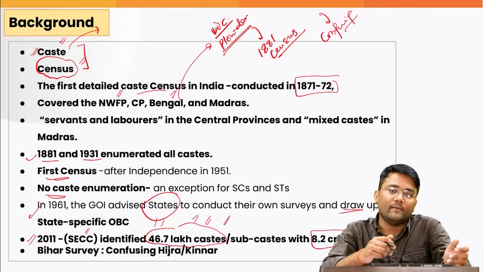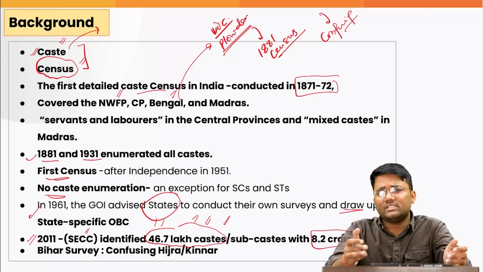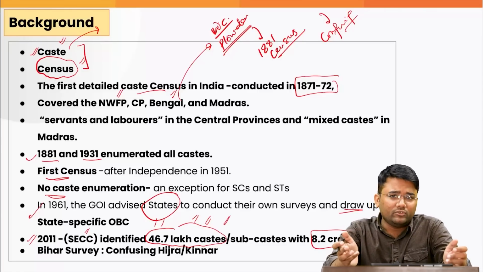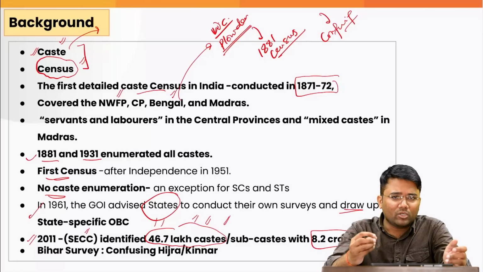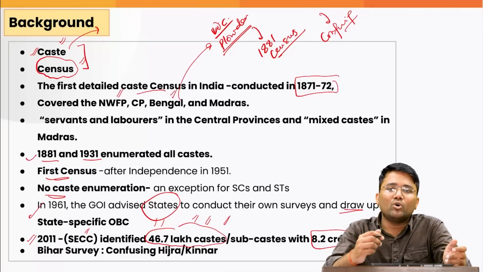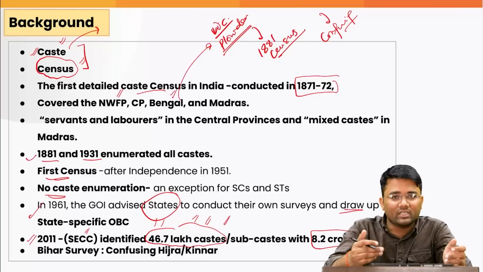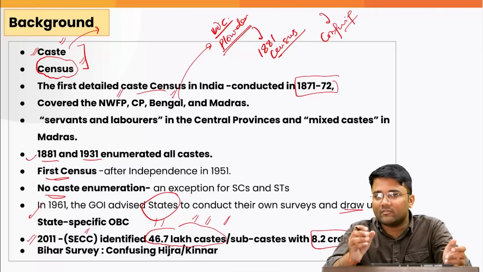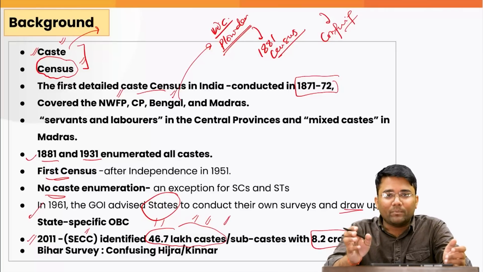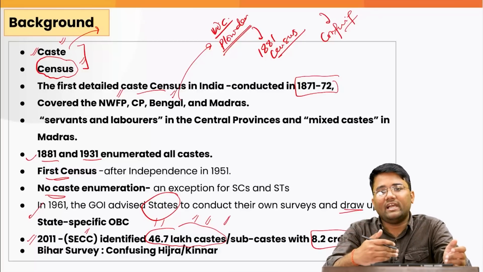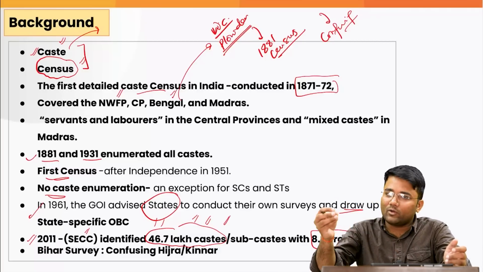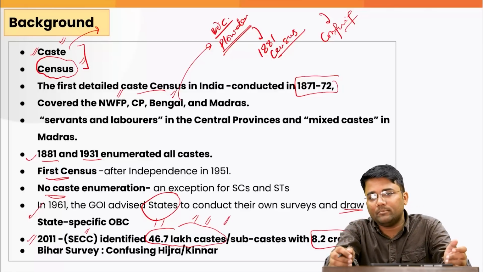But Bihar, which conducted a survey in 2022, followed a questionnaire and approach that was somewhat better. More than that, the enumerators were given proper training, proper technological integration was done, and a ready-made questionnaire was given, and based on that questionnaire only the information had to be given by the people.